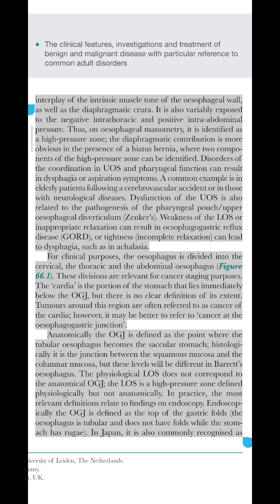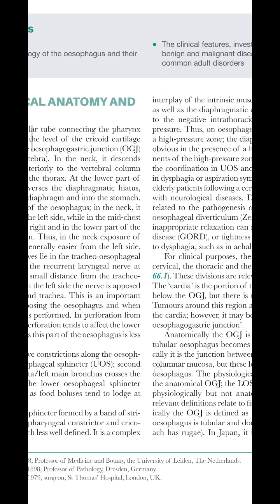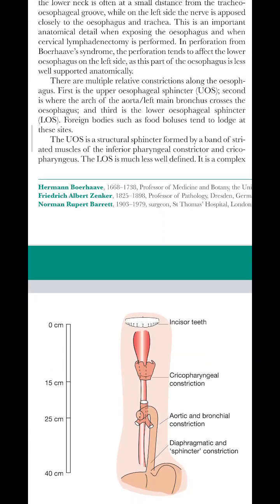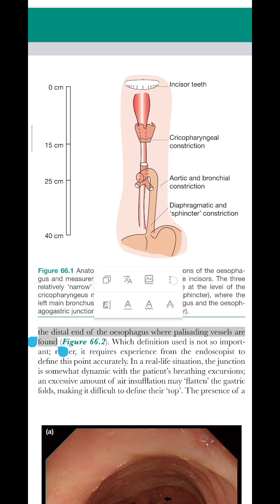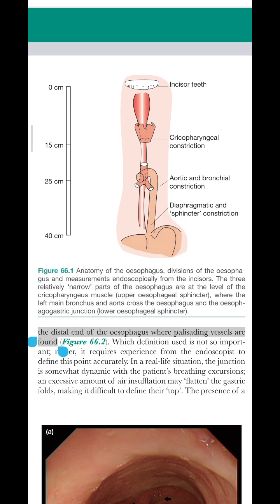In practice, the most relevant definitions relate to findings on endoscopy. Endoscopically, the OGJ is defined as the top of the gastric folds. The esophagus is tubular and does not have folds, while the stomach has rugae. In Japan, it is also commonly recognized as the distal end of the esophagus where palisading vessels are found.